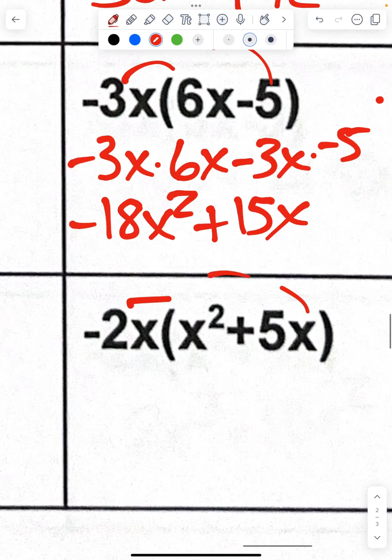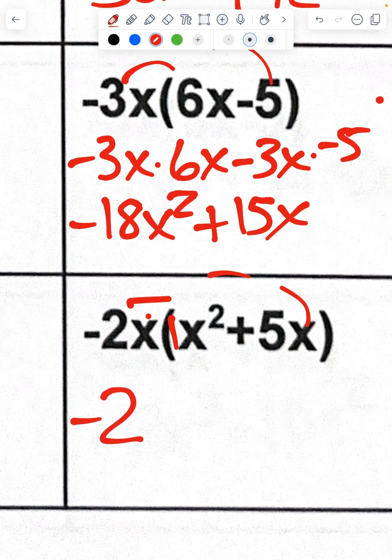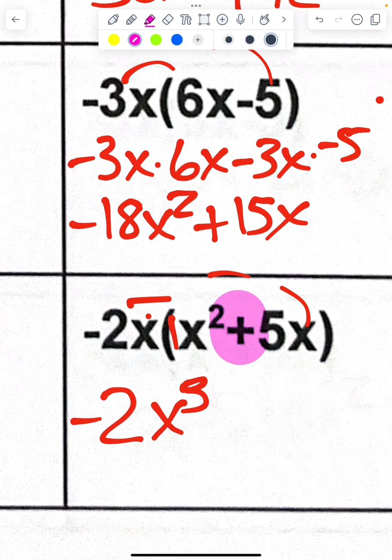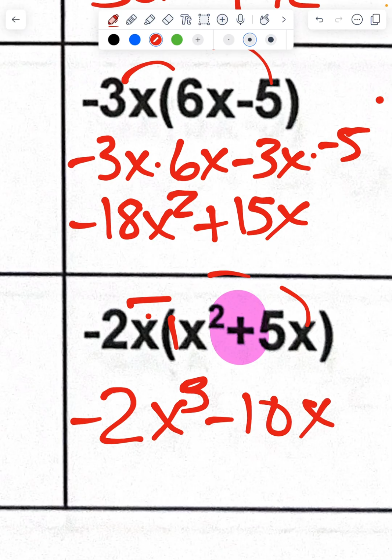Same thing here. Remember, I have that hidden 1 and that hidden 1. So negative 2 times 1 is going to give me negative 2. X to the first times x to the second, I add those, so x to the third. And remember, I told you that when I have a negative on the outside, every sign inside changes sign. So I know this is now going to be a negative, because negative 2 times 5 is negative 10. X times x is going to give me x squared.